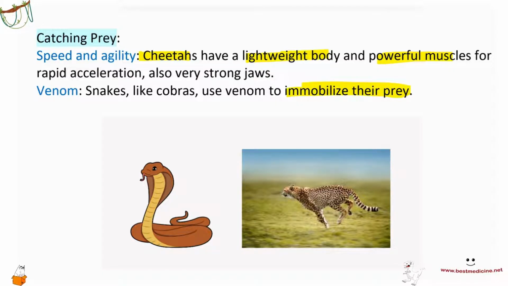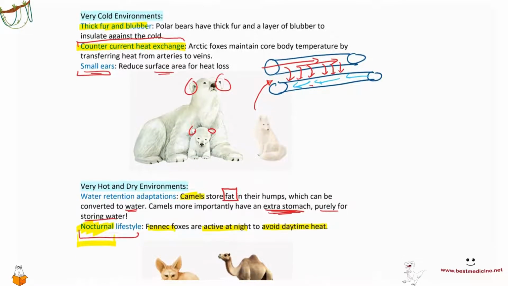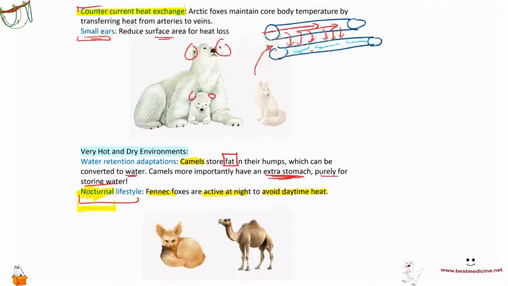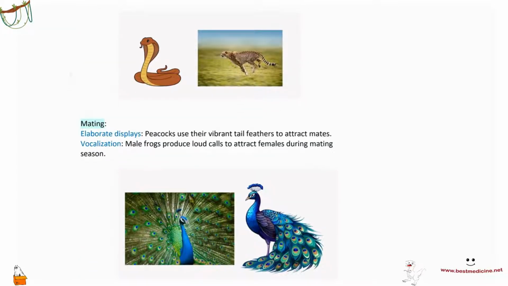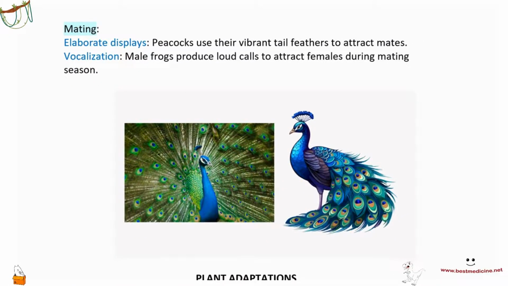Okay? So many adaptations, right? We need to just be familiar with them, and hopefully if they ask us, usually they don't directly ask us these, but if they do ask us, then we'll be able to write them down. Okay, mating, right? Last one is mating.